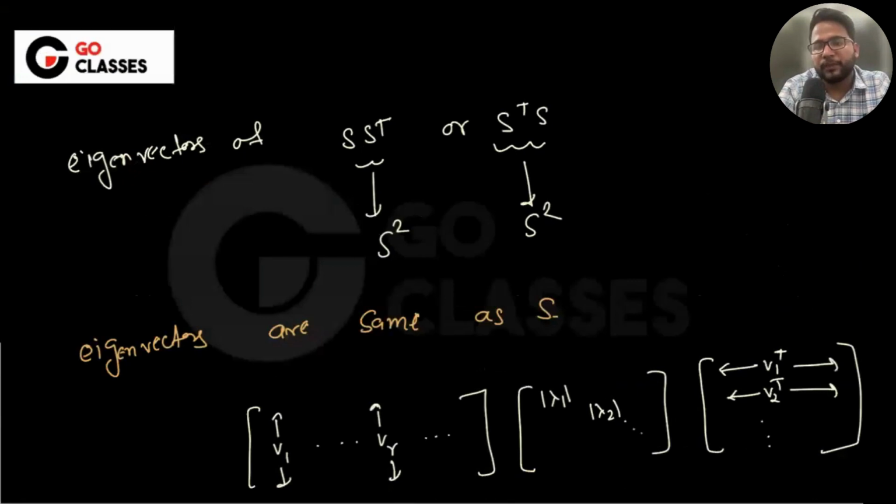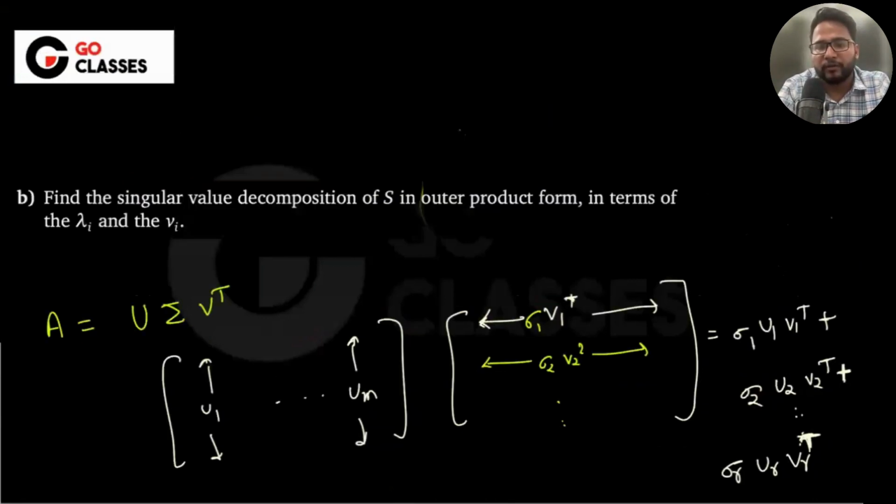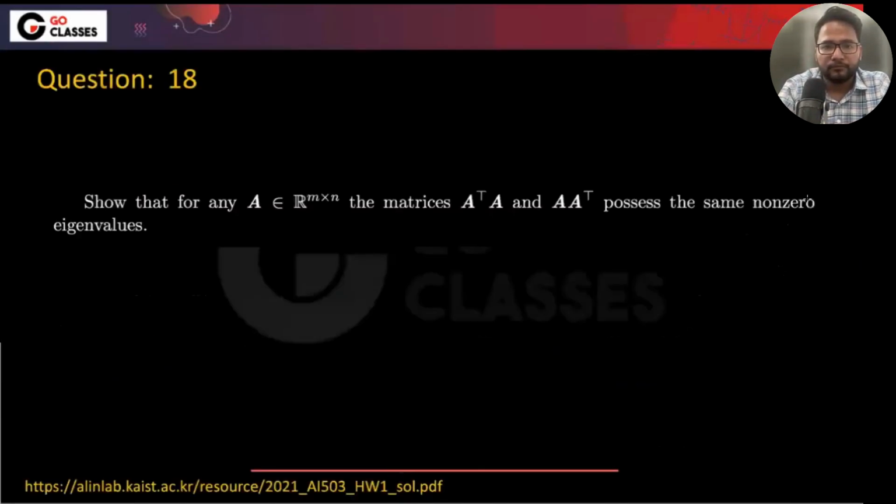I hope this outer product is fine to everyone. So instead of U, we will be writing just V, V1, V2, like that. Now let's see this.